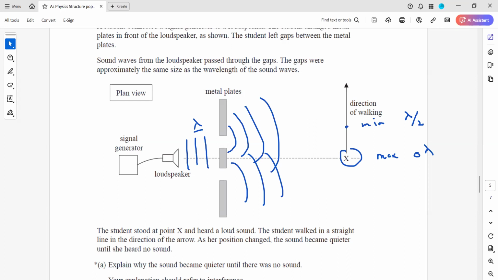Then the fifth point is that there will be destructive interference, meaning the two waves will cancel out the effect of each other, and we'll observe a minima where the path difference is half of the wavelength. That's how you score all 6 marks. So relate the position, the path difference, in phase, anti phase, constructive and destructive interference.